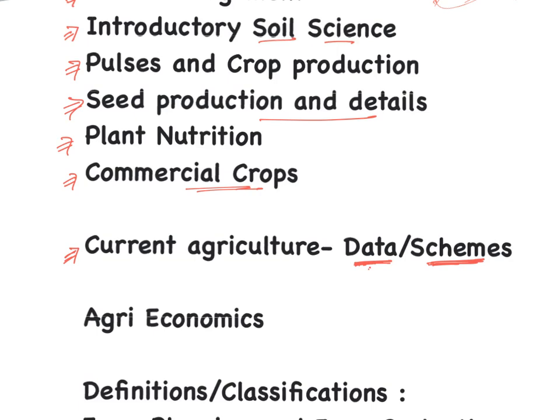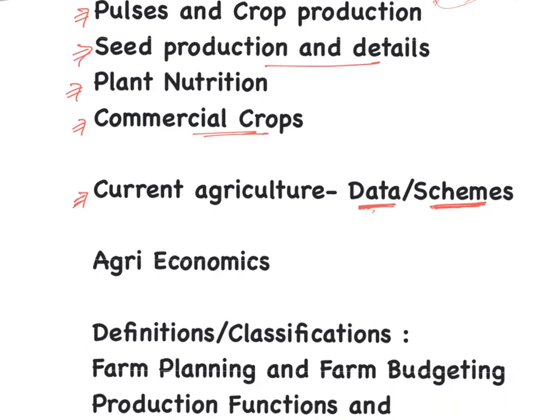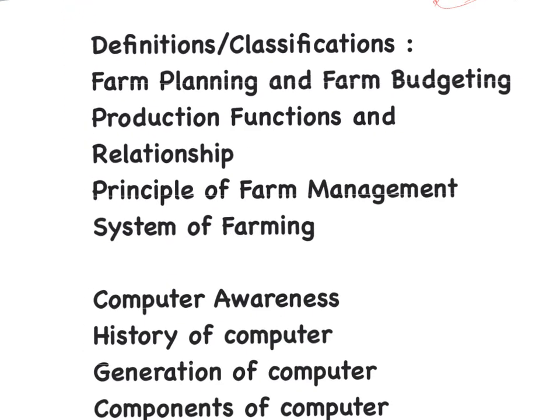If we talk about agri-economics, it is definition and classification, farm planning and farm budgeting, then production functions and relationship, principles of farm management, then systems of farming. So this is the syllabus for agriculture and agriculture economics, and you also need to cover current agriculture.